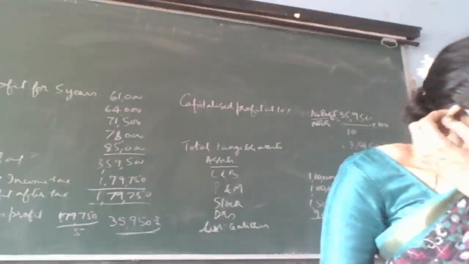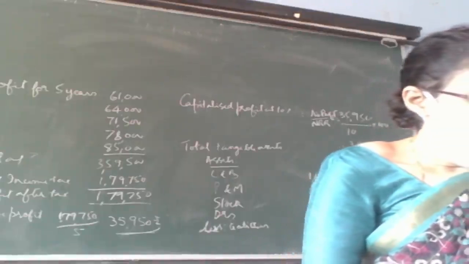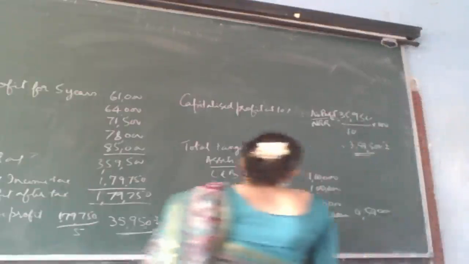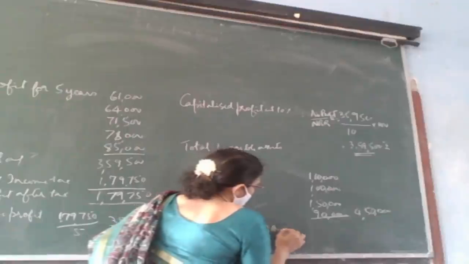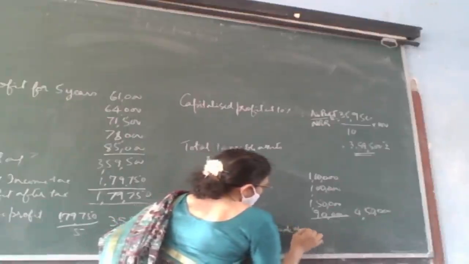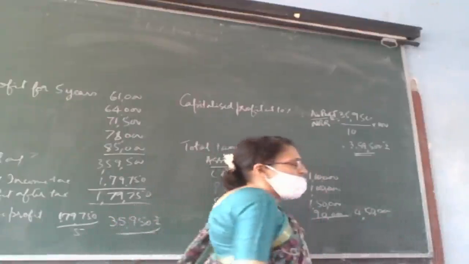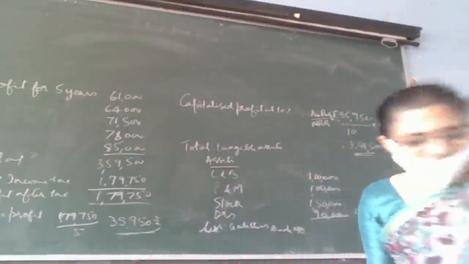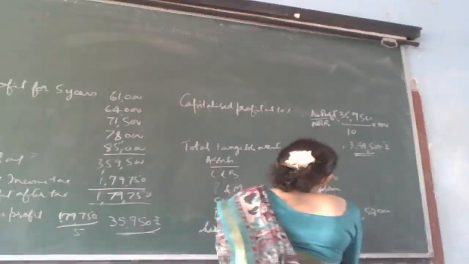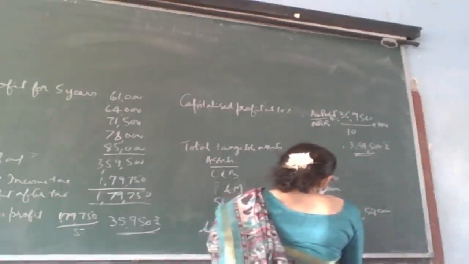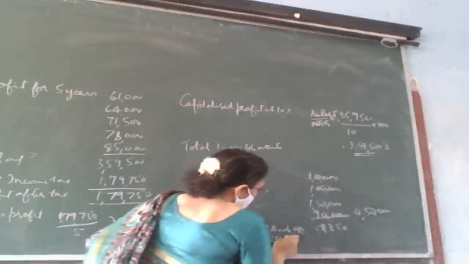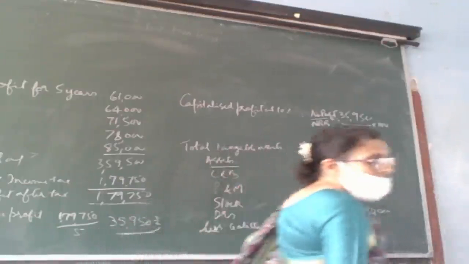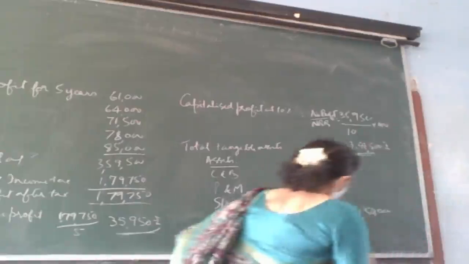Liabilities: there is bank overdraft, sundry creditors and provision for tax. So how much bank overdraft? Bank overdraft is 58,350. Sundry creditors is 90,500.